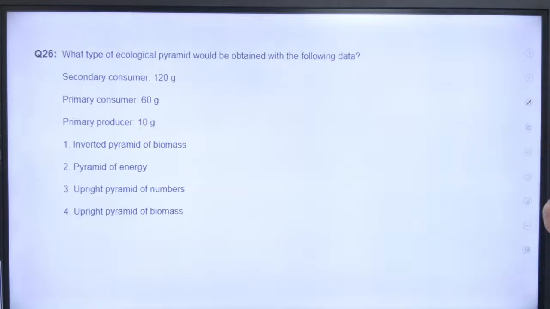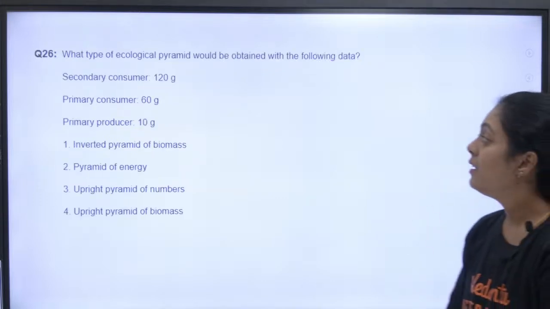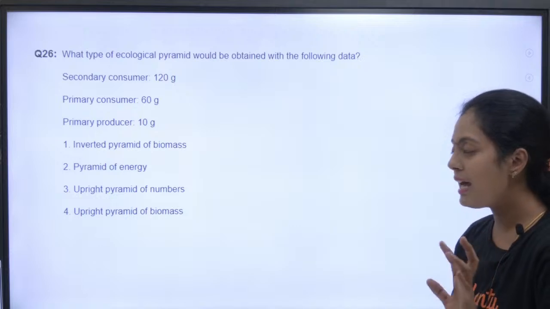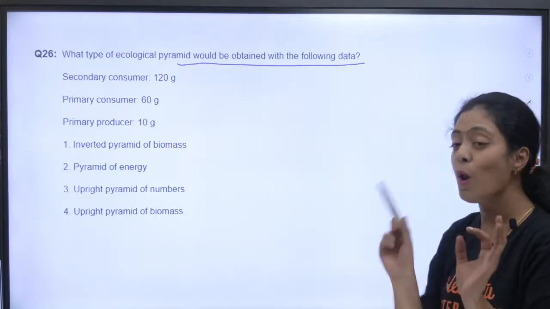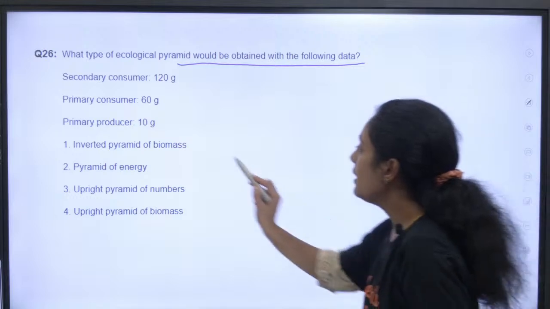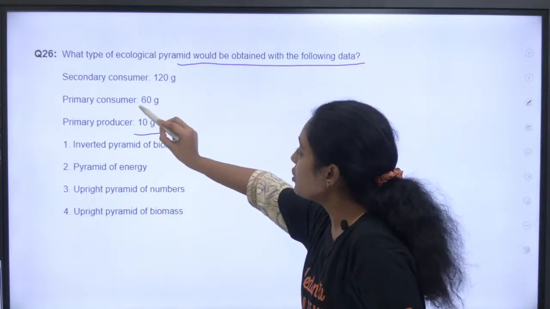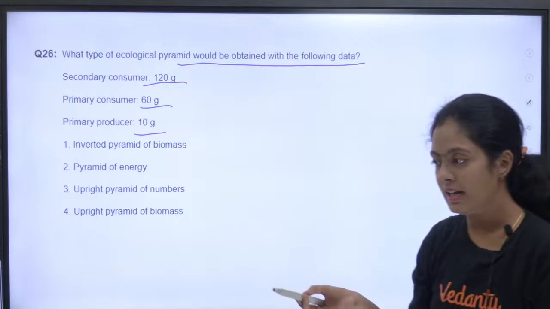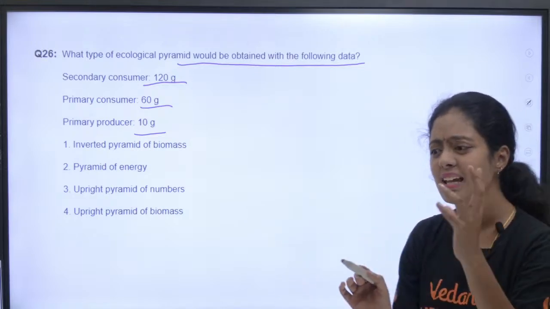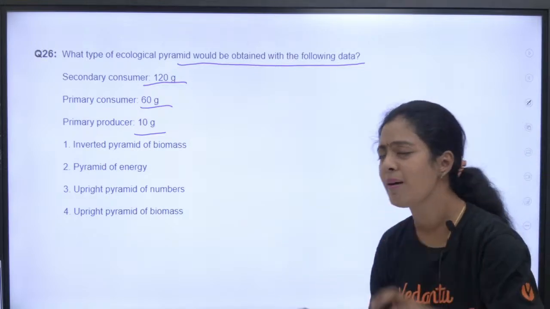Okay, yes. We have one more question. புரிஞ்சதா எல்லாருக்கும்? What type of ecological pyramid would be obtained with the following data? Producer 10 gram, primary consumer 60 gram, secondary consumer 120 gram. So what kind of pyramid it is? Grams கொடுத்திருக்காங்க. அப்பனா என்ன மாதிரியான pyramid?